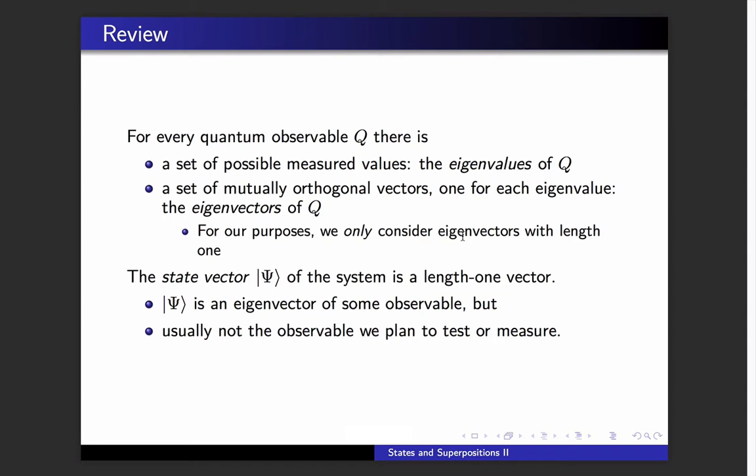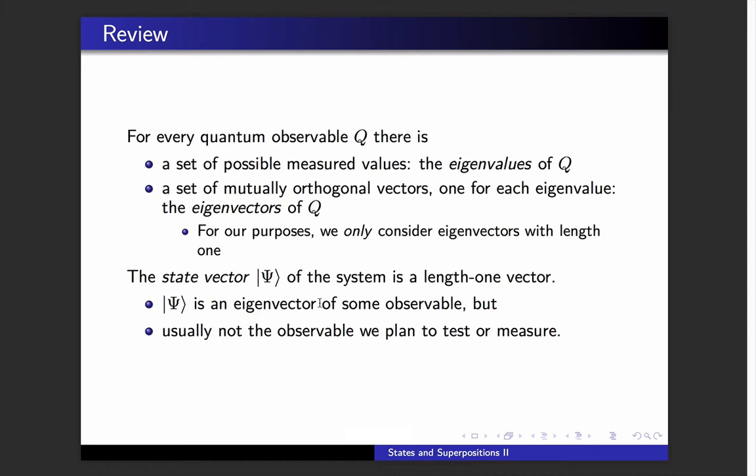So each eigenvalue will have its own distinct eigenvector. Two different eigenvalues, let's say 1 and 0 for polarization in a particular direction, go with two different mutually orthogonal eigenvectors. And then we come to the state vector.